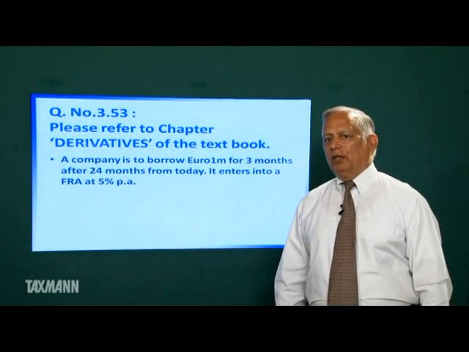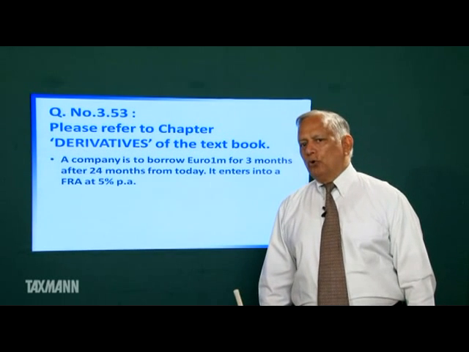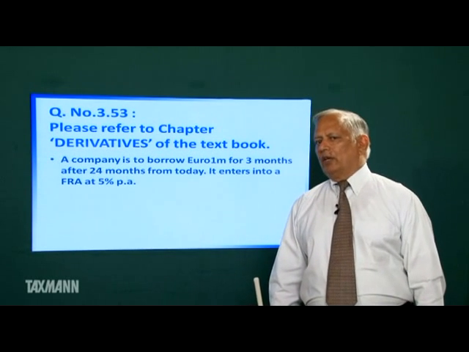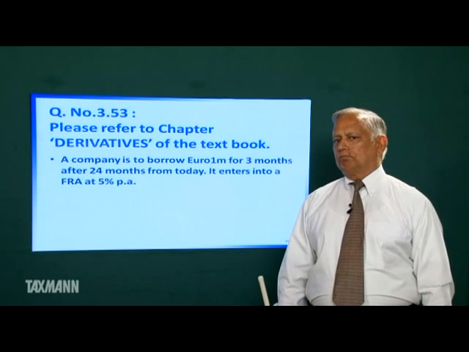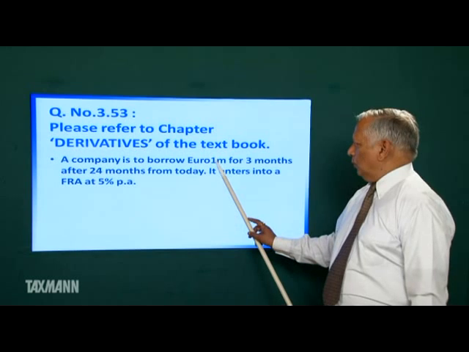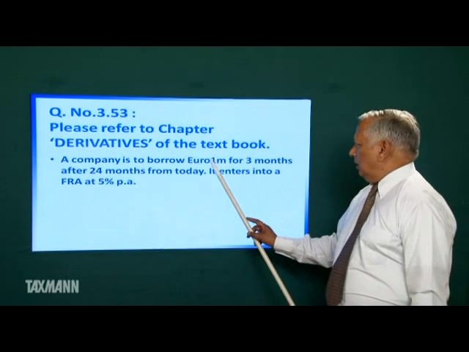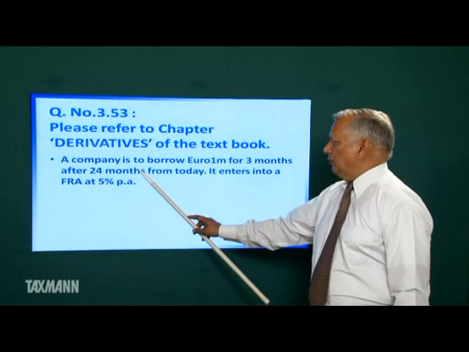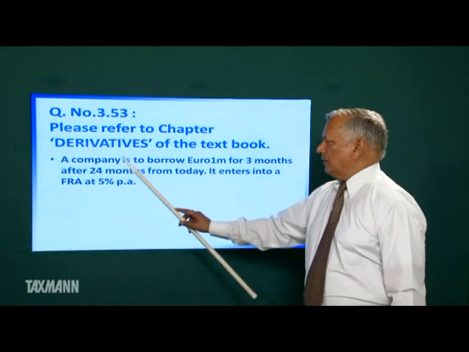This forward rate agreement will be referred to as 24 into 27 forward rate agreement. This agreement assures that the company shall be able to borrow 1 million for 3 months after 24 months from today at this rate.